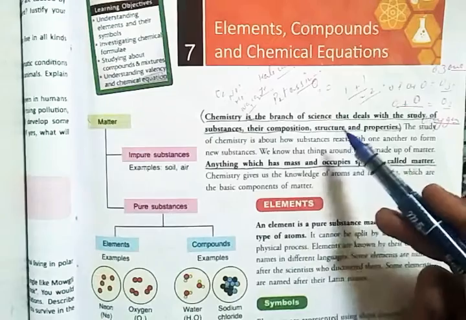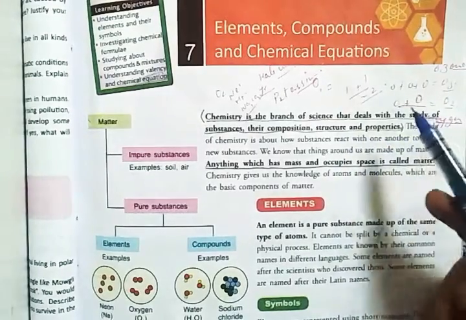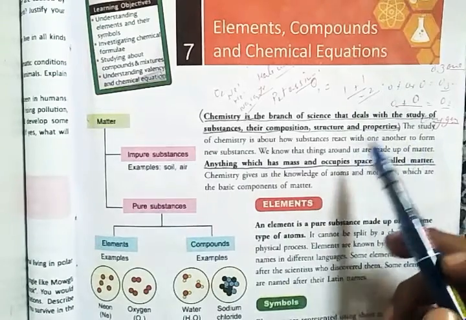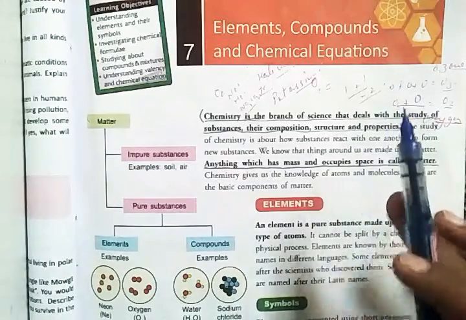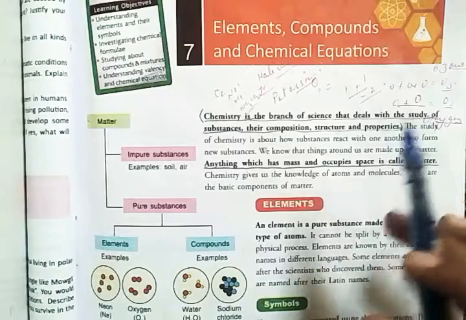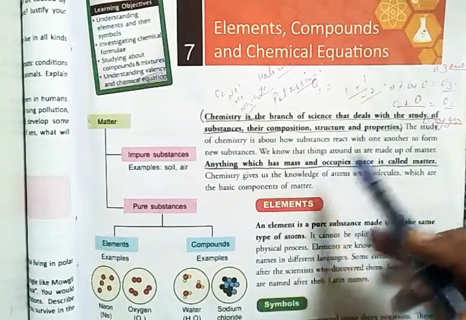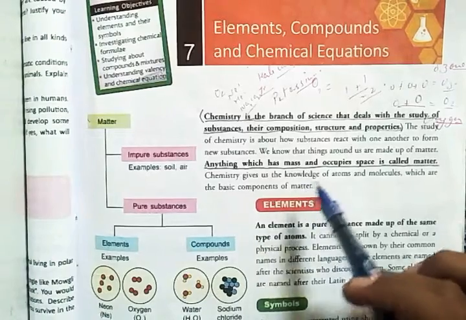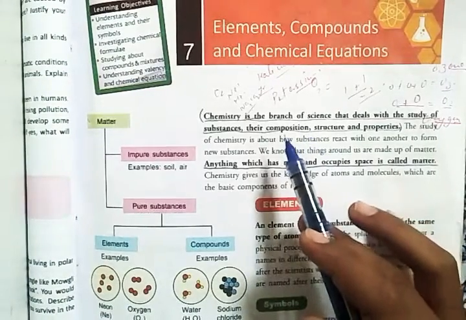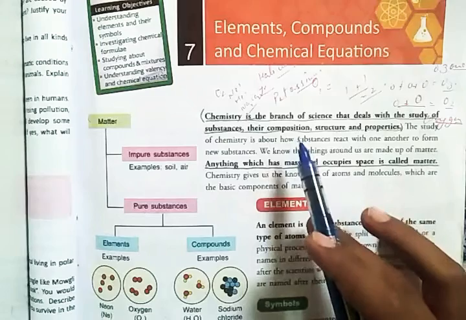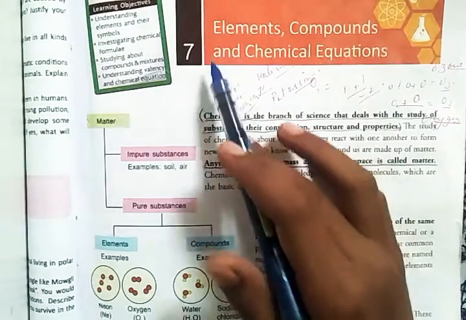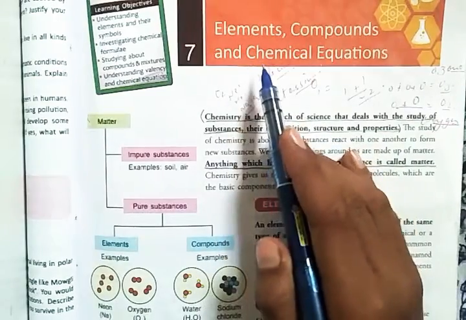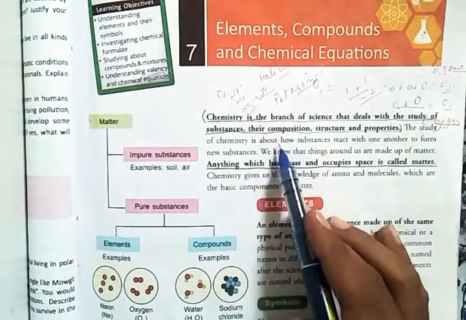Chemistry is a branch of science that deals with the study of substances, their composition, structure, and properties. As you all know, there are three branches of science, which are physics, biology, and chemistry. Elements, compounds, and chemical equations come under the branch of chemistry only.